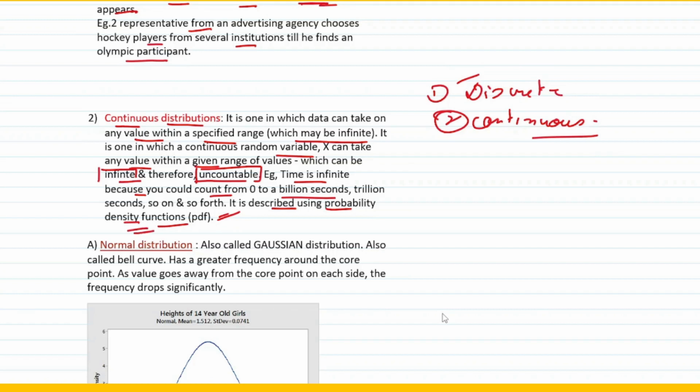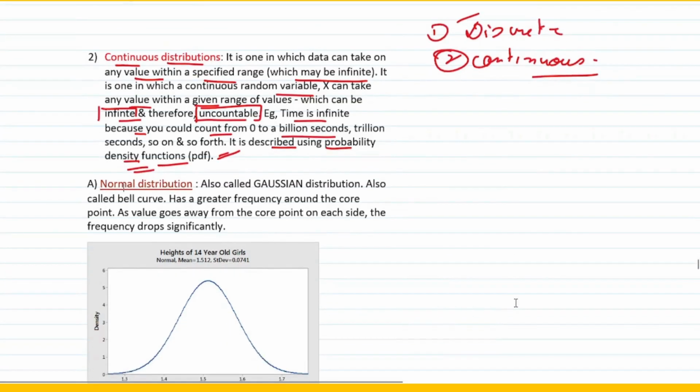Okay, so if someone asks you what is described using probability density functions, then you have to say it is a continuous distribution. Okay, let's come to various types of continuous distribution. The first one we talk about is normal distribution. Normal distribution can be called in two ways. It can also be called a Gaussian distribution or a bell curve.